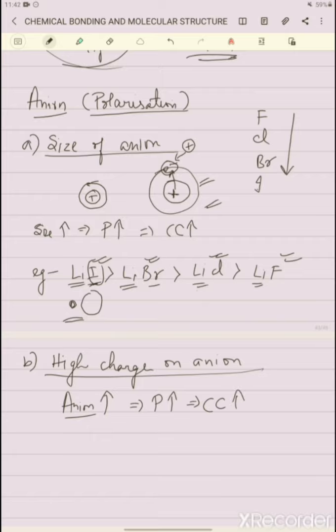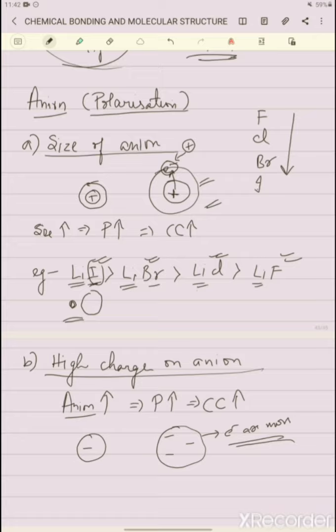If one ion has only one negative charge, meaning one electron, and another anion has 3 electrons, here the electrons are more. If the electrons are more, due to electronic repulsion, it will get polarized easily.